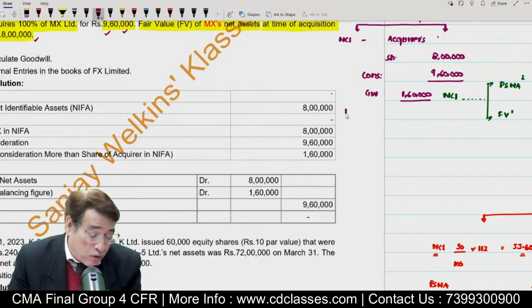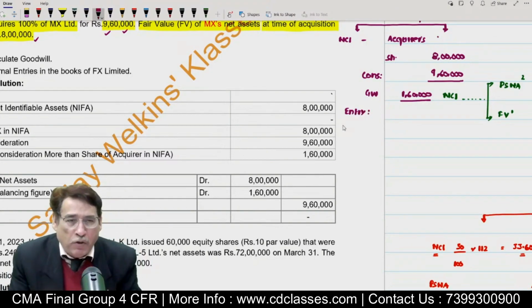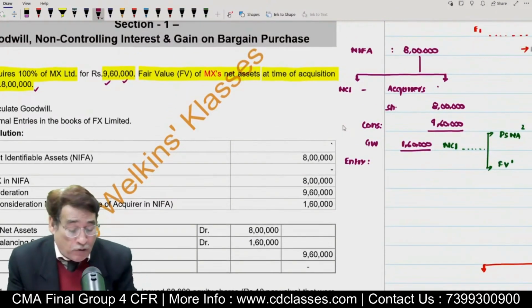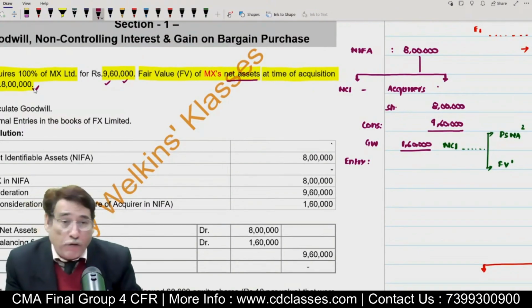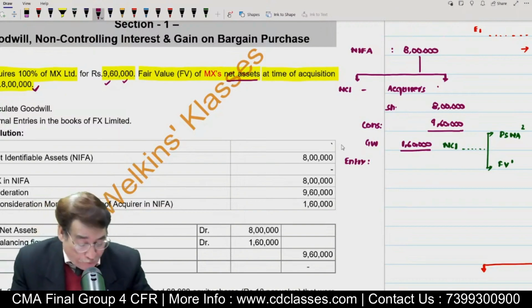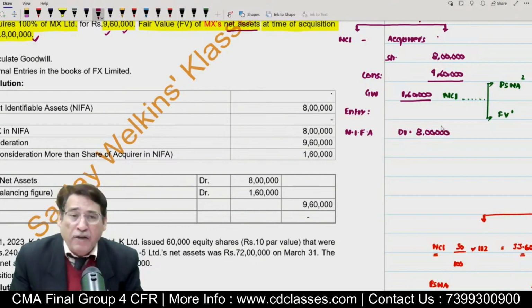Suppose I ask you, in the books of the acquirer, what entry are you going to pass? First of all, you have to think very coolly about what you are getting. In this particular case, it is given that the net assets of the acquiring company appearing on the date of acquisition are 8 lakh. Quite obviously, first of all you are going to record those assets because net assets are given. So I will simply write NIFA, net identifiable asset account, debit, 8 lakh. This is the fair value because we have to record things at fair value, 8 lakh.